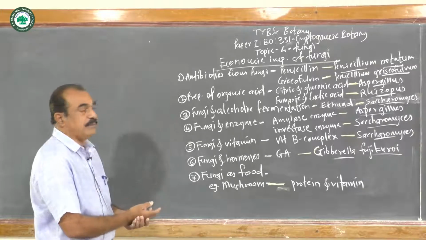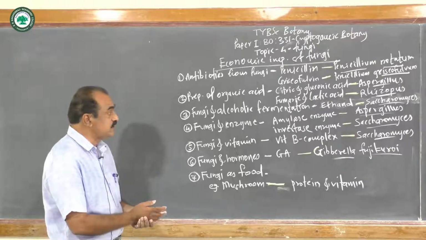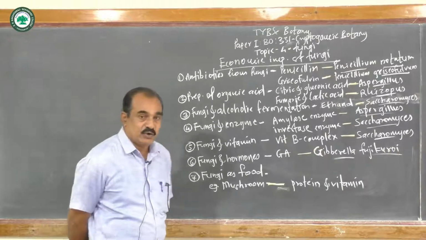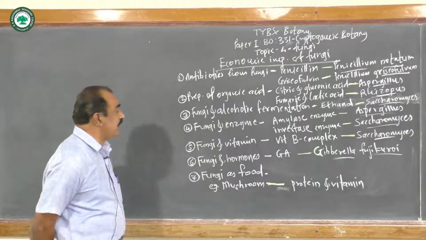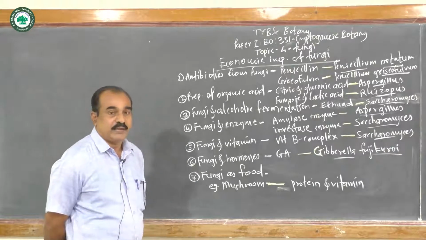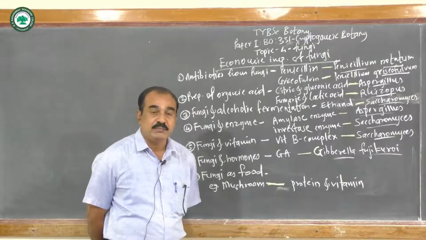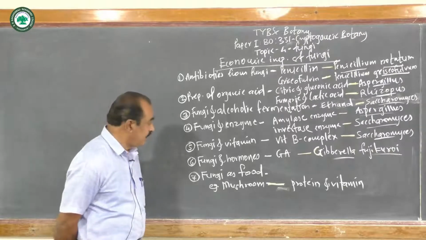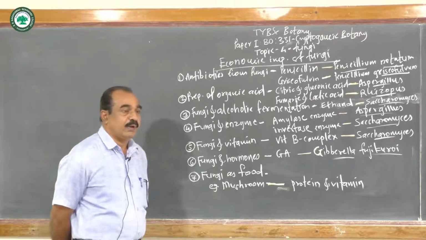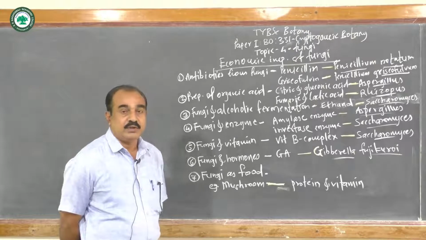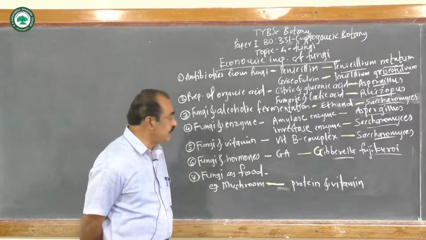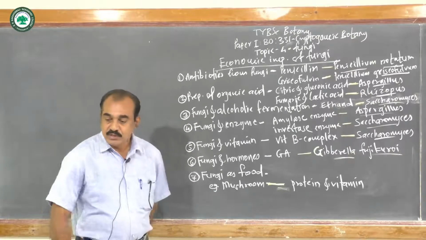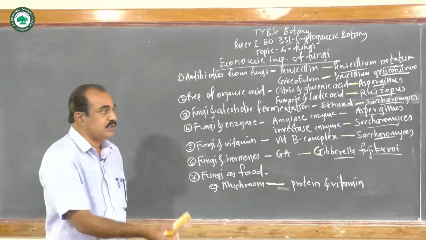Now fungi and vitamin. Now there are different types of vitamins also. For example, vitamin B complex is extracted from the Saccharomyces. Next, that is the fungi and hormone. The most important growth regulator called the growth hormone, that is gibberellic acid, is extracted from the fungus Gibberella fujikuroi. And last, there are a number of fungi, for example, mushroom. They are edible, and they are a good source of protein and different types of vitamins. So the next point, that is the cell structure in the fungi.